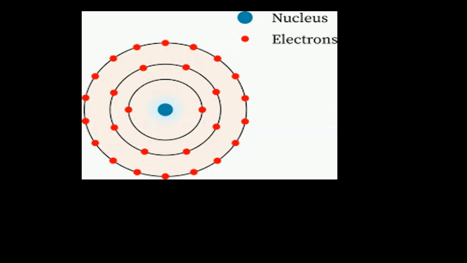Initially, as we all know, Niels Bohr gave us an atomic model in which he said that the electrons will revolve around the nucleus in circular orbits. Okay, so Niels Bohr said that in the center there is a nucleus, around which the electrons are going to revolve in a circular orbit.